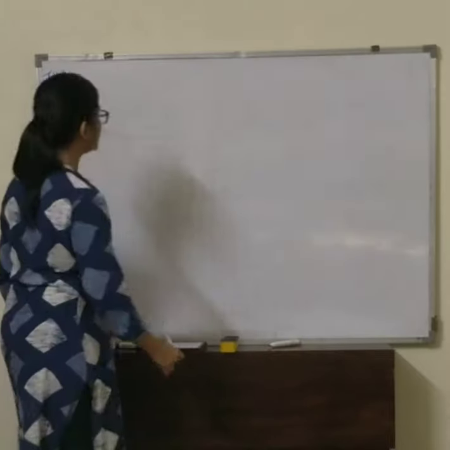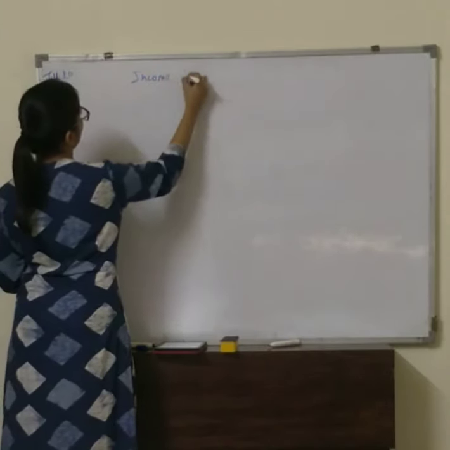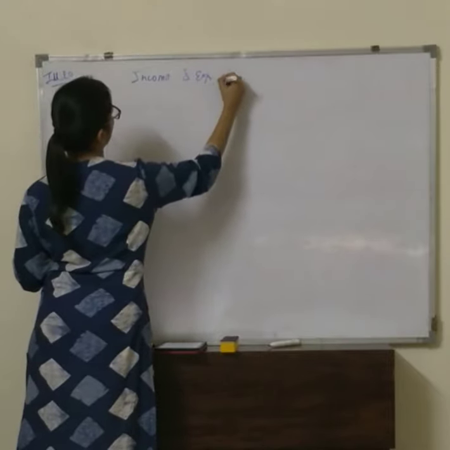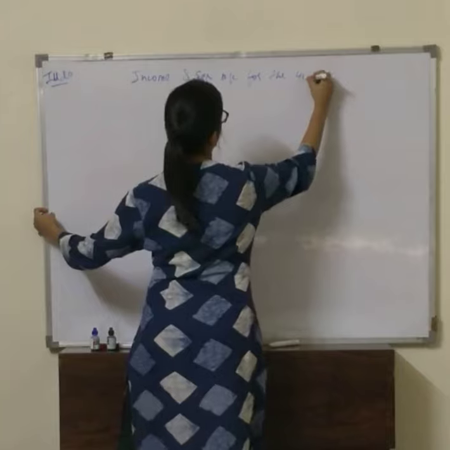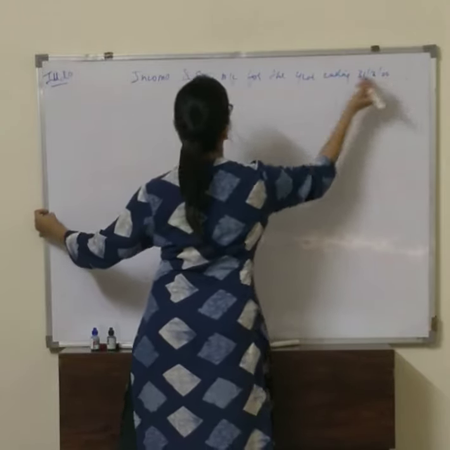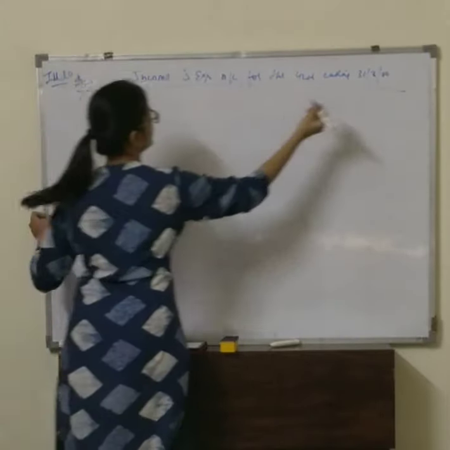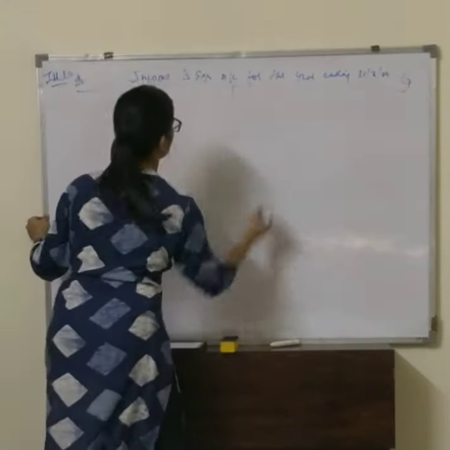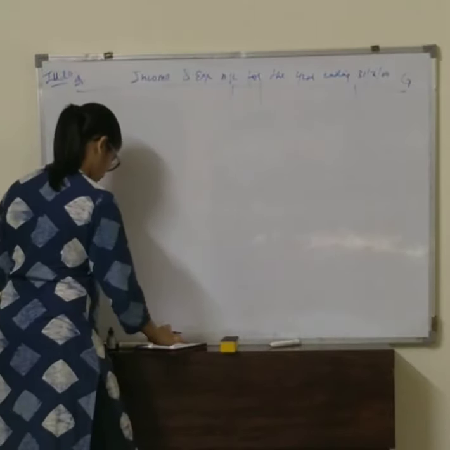Next we will prepare our income and expenditure account for the year ending 31st March 2020. So we will have debit side, credit side, expenditure, amount, income and amount.